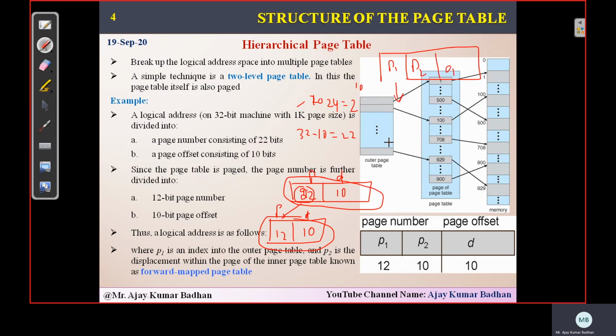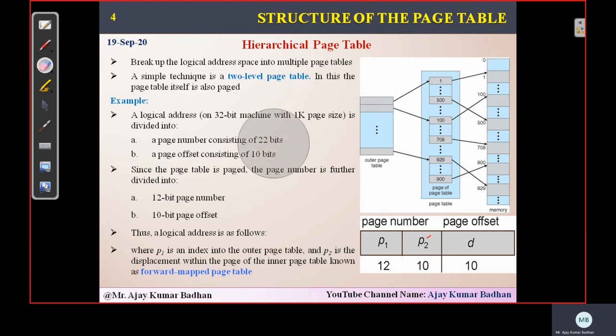What is the first page number we have here? It is 12, and that is the address that will locate here. Wherever 12 is, it will have another value, 10, so it will refer to 10 here. That 10 will consist of a value, 10, which is the last displacement we have. So that will be mapped to that particular location. This is exactly how it works.